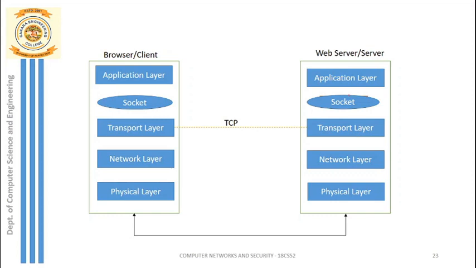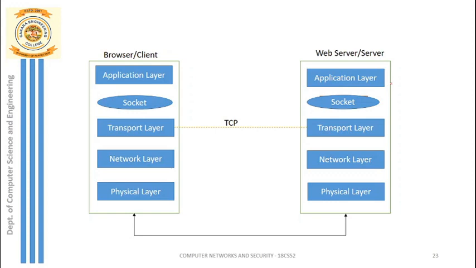So now the request has been received by the server. It will process this request and identify whether the requested page is available on the server. If everything is okay, the server application layer will send an HTTP response for the same HTTP request made by the client.